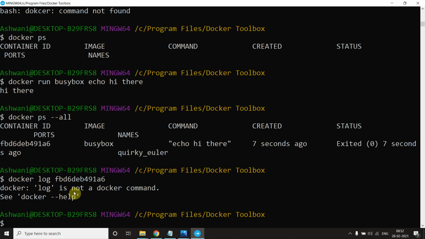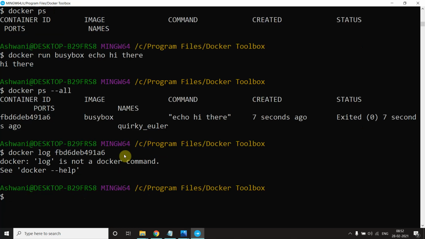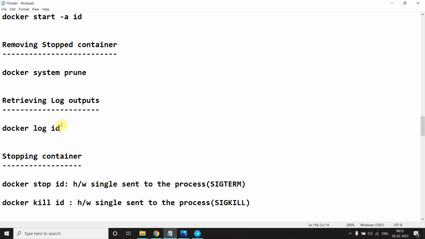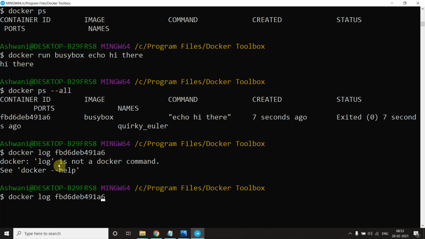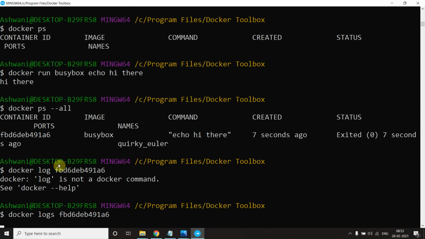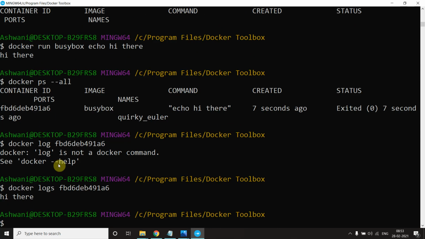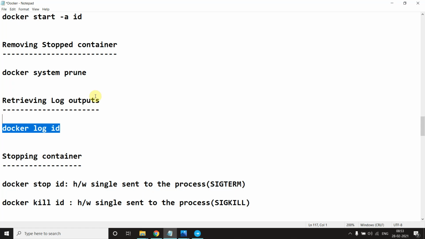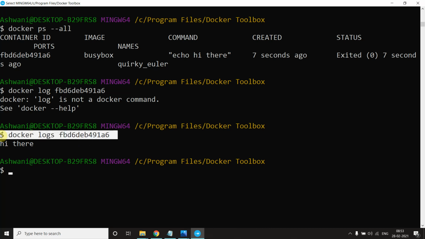Yeah, you can see here it says docker log is not a docker command. How is it possible? Let me try. I have made a mistake. Sorry, it's my typo. It's docker logs, not docker log.